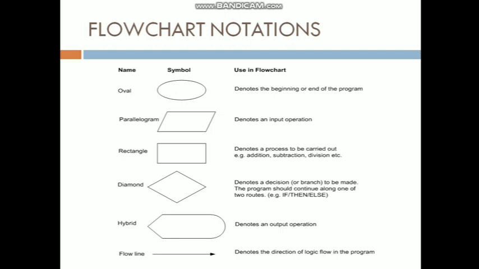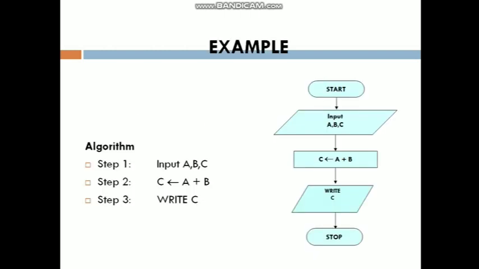Let us see one example of how a flowchart is designed: addition of two numbers. On the left-hand side I have written an algorithm, and on the right-hand side a flowchart. First let us understand the algorithm. Step 1 says input; how many inputs have they taken? A, B and C, so there are 3 inputs. A and B are added together, that is A plus B. The value of A plus B is assigned to the C variable, whatever result the process gives is stored in C, and that variable value is written in step 3.